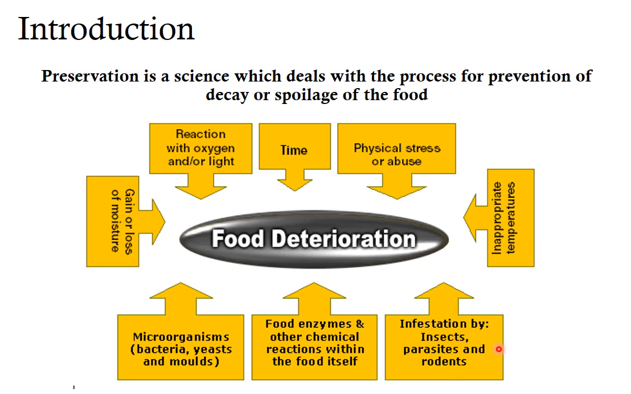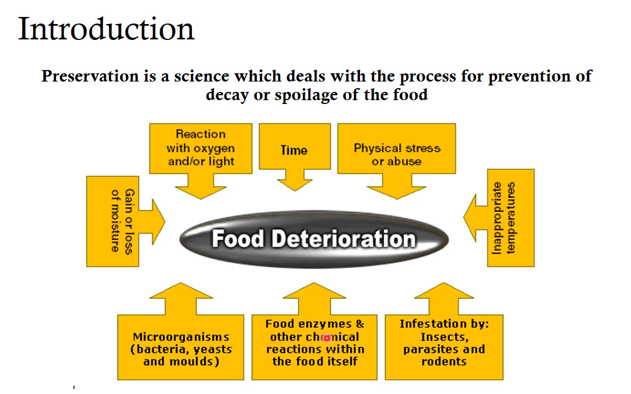Next factor comes in infestation by insects, parasites and rodents. During any stage of food storage or food preparation, there can be attack of insect or pest or microorganisms or parasites and even rodents like mice. So to protect food from these factors is important.